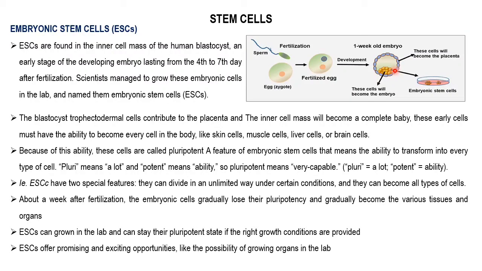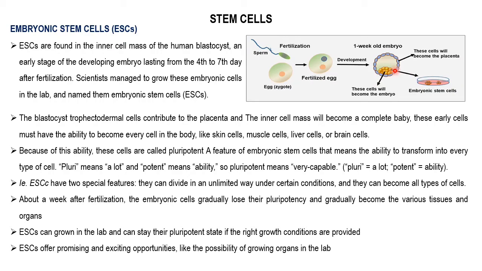About a week after fertilization, following the blastocyst stage, the embryonic cells gradually lose their pluripotency and gradually become the various tissues and organs.